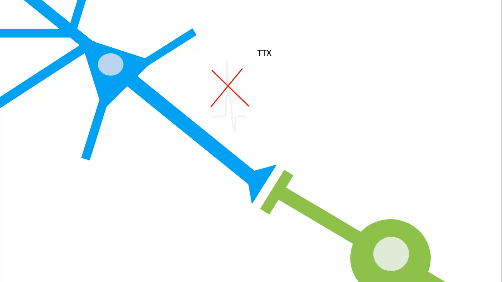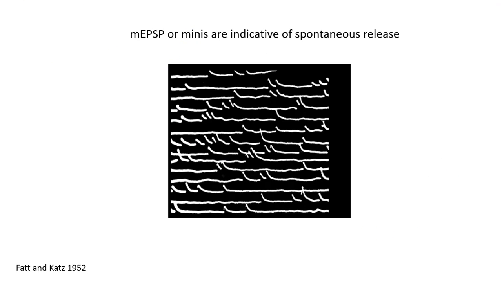In this situation, if we record from the postsynapse, it has been seen that there are still small responses in the order of 1 millivolt, and these are known as miniature excitatory postsynaptic potentials. In 1952, Bernard Katz first saw this phenomenon and named these mEPSPs, or simply the minis.